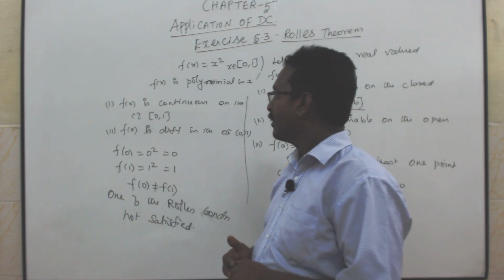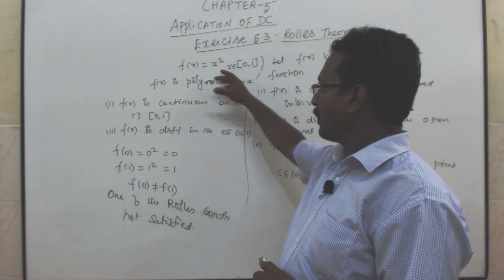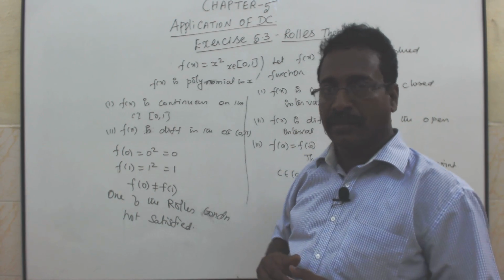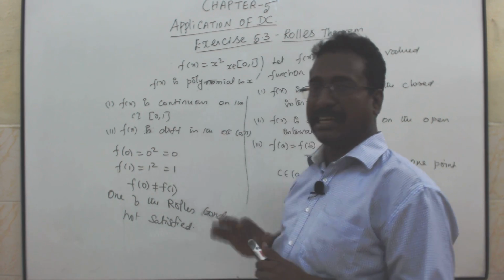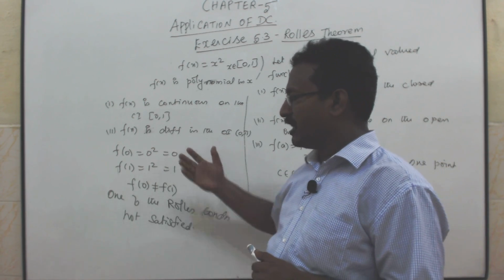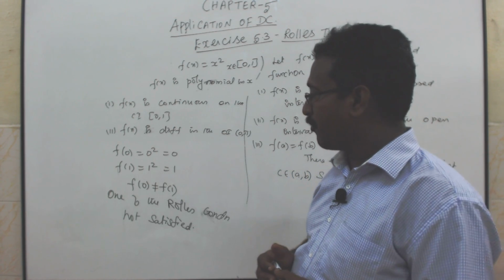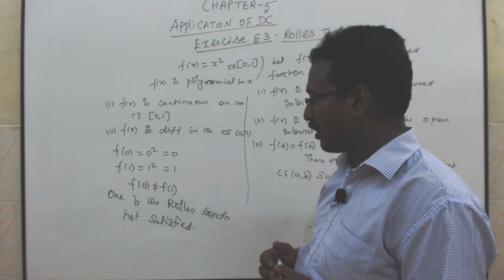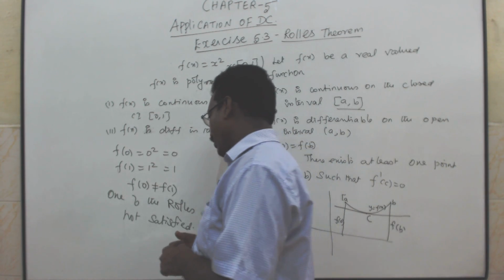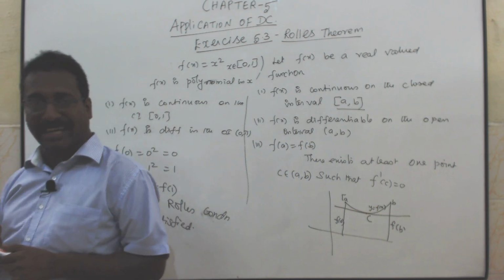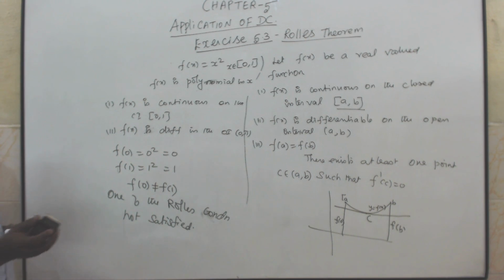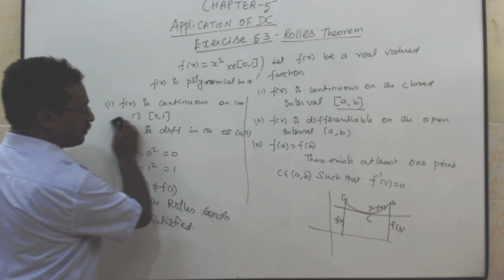Clear? So f of x equals x square, it is a polynomial in x. That's why these two conditions are satisfied. F of 0 equals 0 square, 0. F of 1 equals 1 square, 1. F of 0 is not equal to f of 1. Therefore, one of Rolle's conditions is not satisfied. Next, shall we go to the next problem?